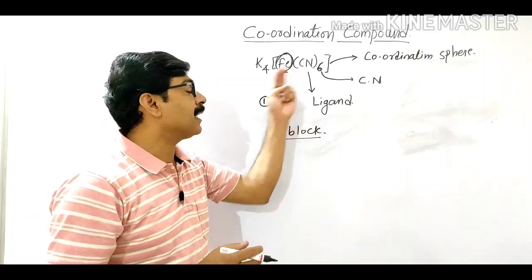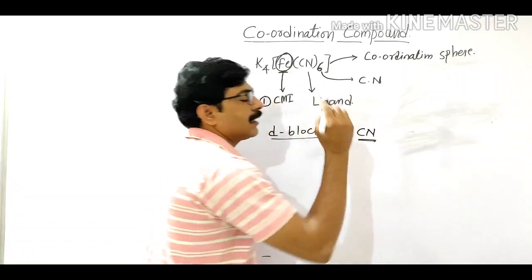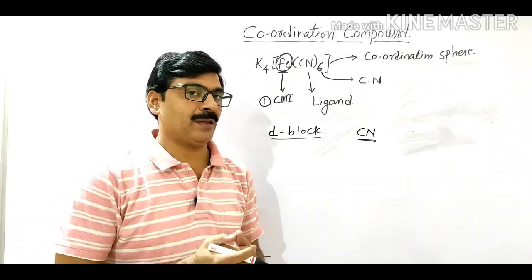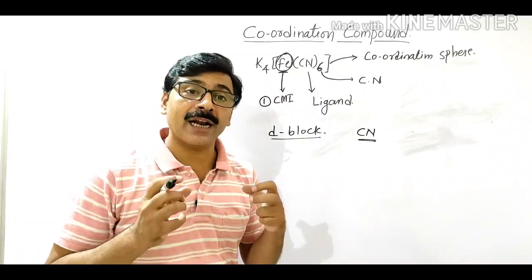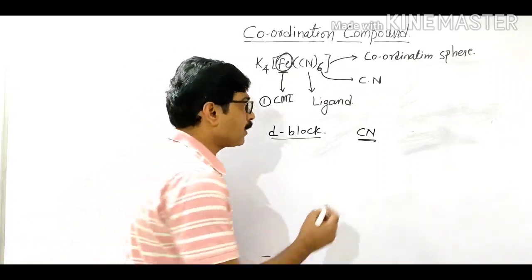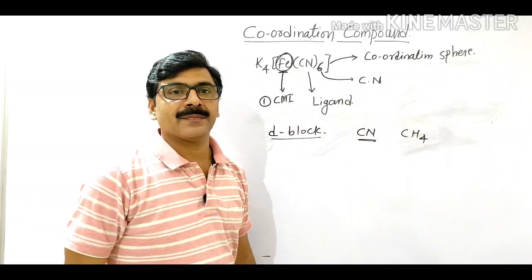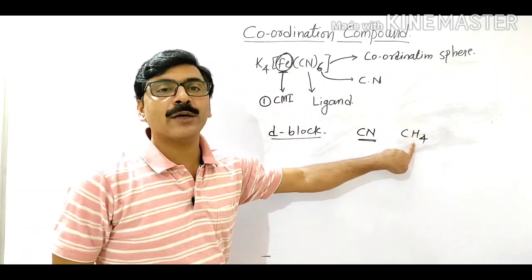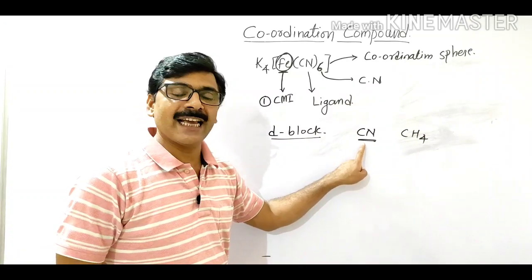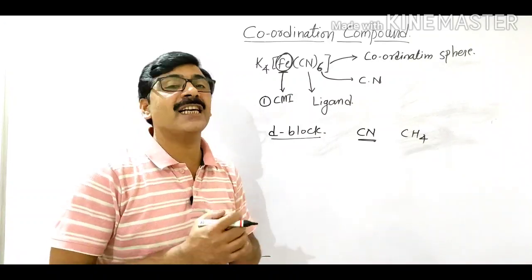Here I am taking CN-. CN- is called a ligand. So why does it become a ligand? Which conditions are important to find out the ligands? Suppose you take the CH4 molecule. CH4 is not a ligand, but CN- is a ligand. So what is this condition, or which are these conditions?